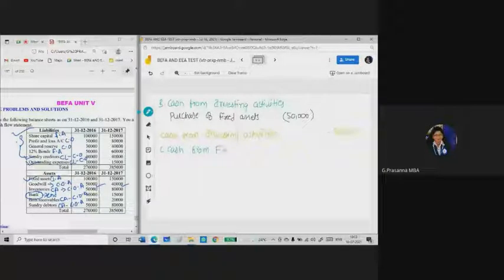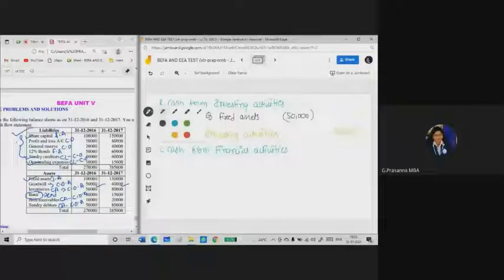Next, you need to find out part C, that is cash from financial activities. So in order to calculate cash from financial activities, you need to look at the liability side of a balance sheet, and you need to consider capital items and long-term liabilities. So now we see here he has given the share capital. So it is a financial activity. Previous year amount of share capital is 1 lakh rupees, and for current year amount is 1,50,000.